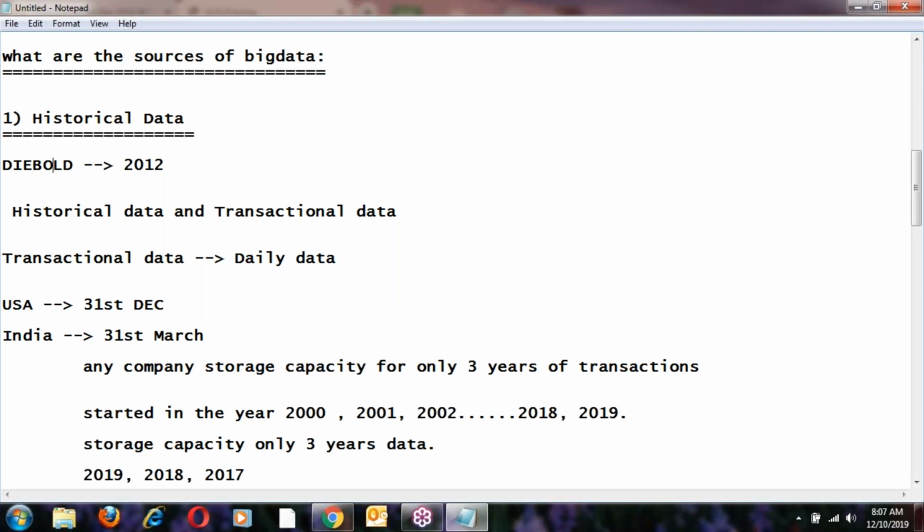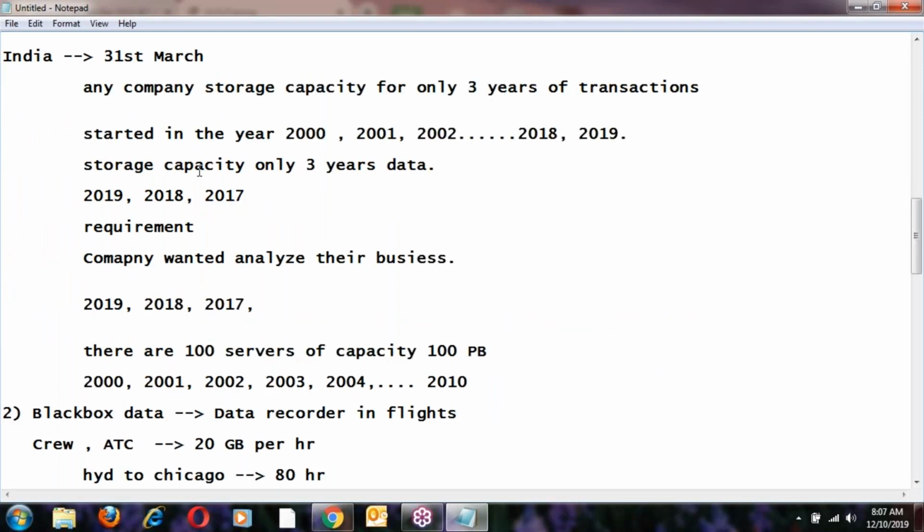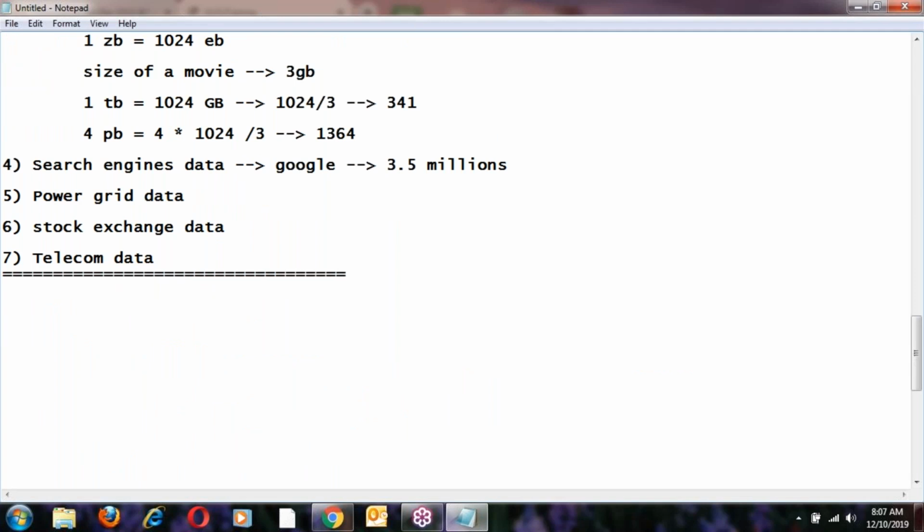D World is a very big company, an ATM machines manufacturing company. We have clients in more than 160 countries, many countries. We have customers, so a lot of data is generating and a lot of transactions happen every day. So we faced the big data problem in 2012. I have live experience with big data. To face those problems, we started working with Hadoop.